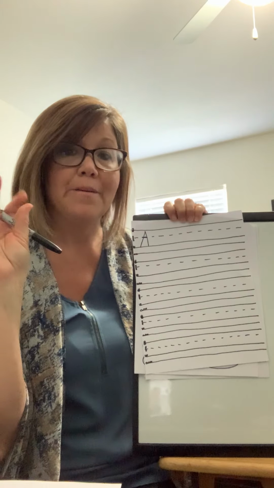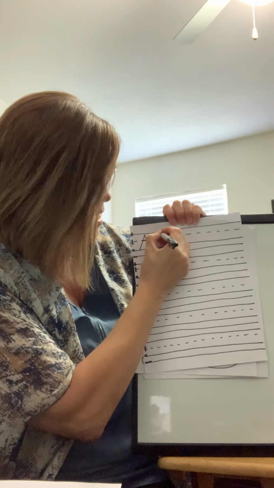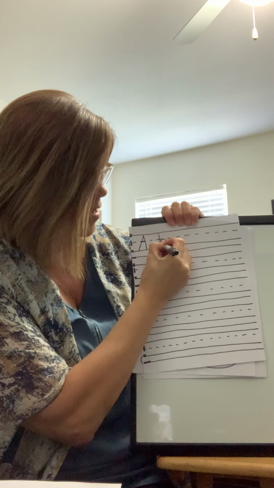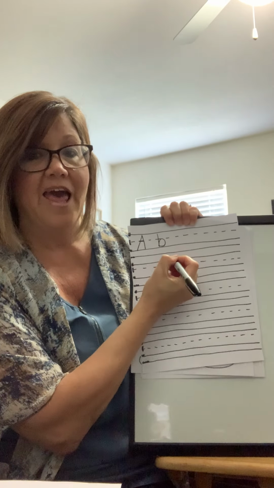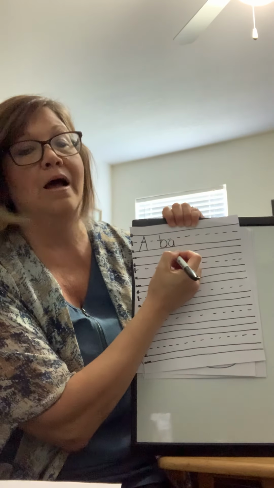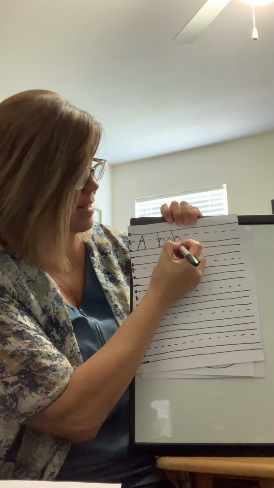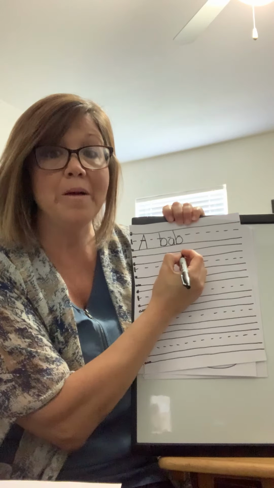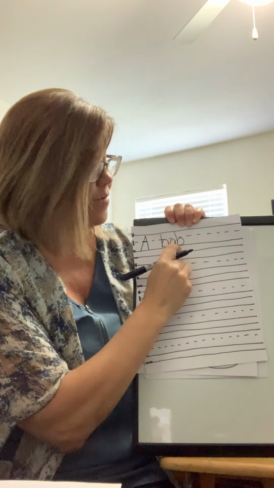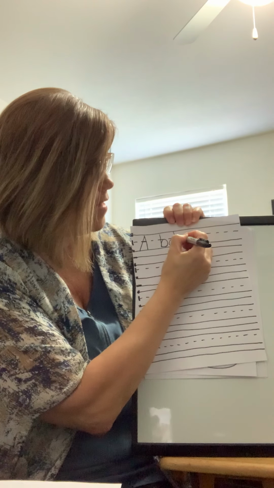The next one is baby. So let's tap that out. B, b, b. And be sure to put a finger space between your words. B. And a B. I put a lowercase b. A. Oh, yes, a lowercase a. B, b. Another B. Babe, E. And remember, if you hear that E sound at the end of the word, it's usually the letter, that's right, the letter Y.